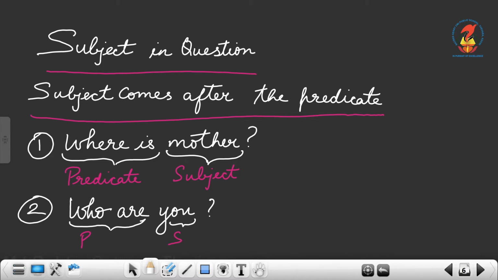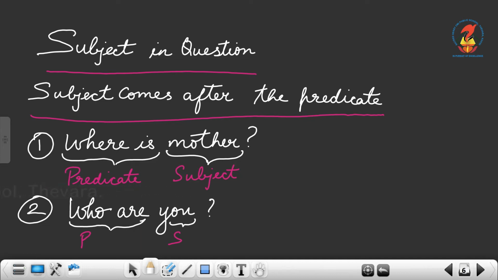Look, there's an example over here. Where is mother? It is a question, an interrogative sentence. So the beginning portion, where is, becomes the predicate of the sentence. And obviously the sentence is about mother. Somebody is asking, where is mother? So in this sentence, mother is the subject, but the subject over here is after the predicate. Understood? Since it's a subject in a question, the subject will come after the predicate.